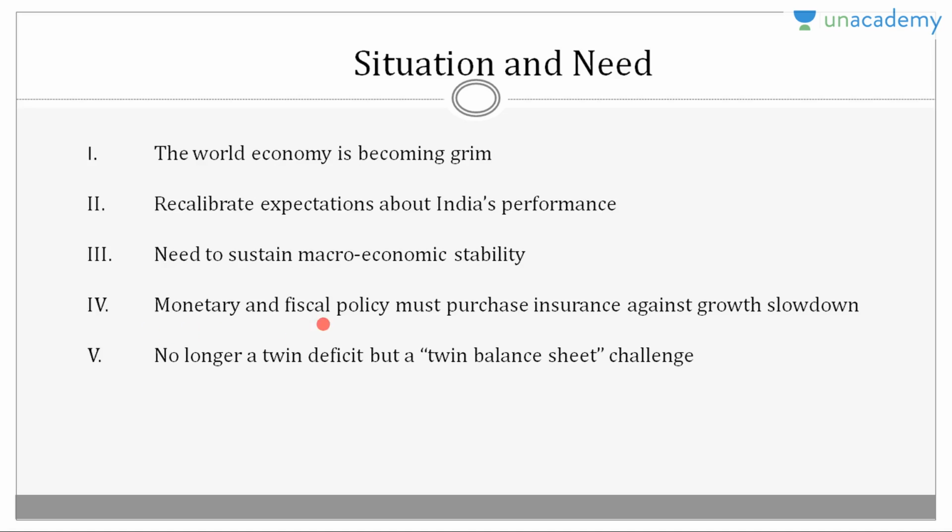Fourthly, monetary and fiscal policy must purchase insurance against growth slowdown. So it is simply the monetary and fiscal policy, the government policy and the central bank, that is RBI policy, should save us from any economic slowdown globally. We should be insured against any such economic shock. So this is the current demand.